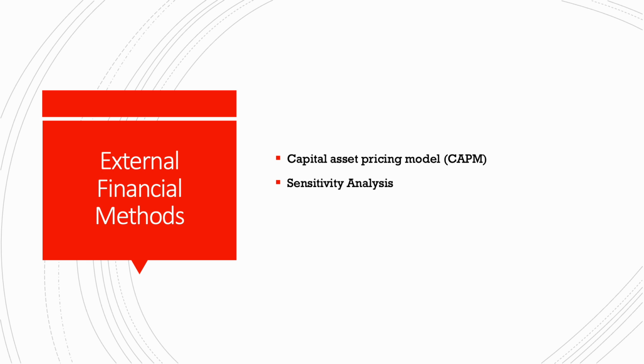Next, we have sensitivity analysis again. This can be used for external analysis because we can view things like interest rates that are dictated by entities outside of the company. Today we covered financial management goals and functions, sensitivity analysis, and internal and external methods for determining risks.